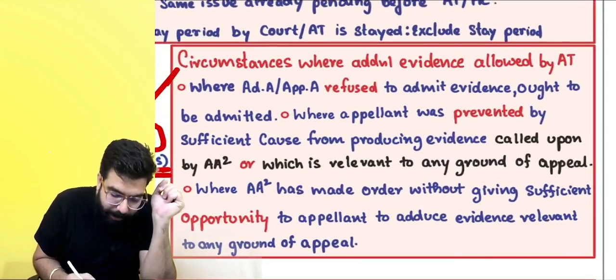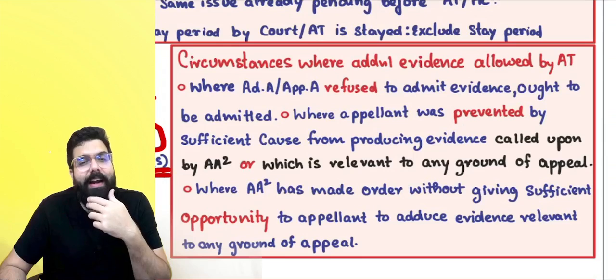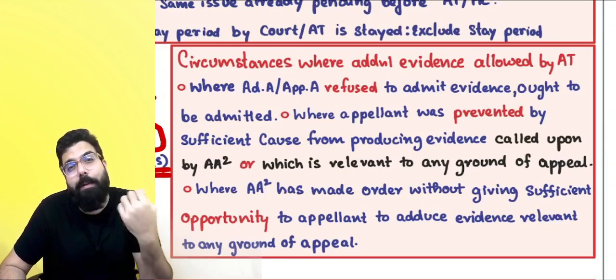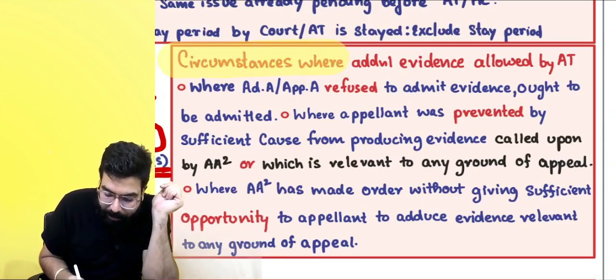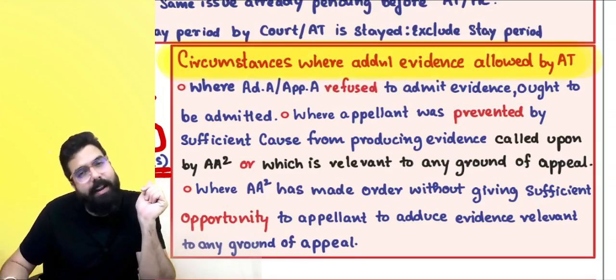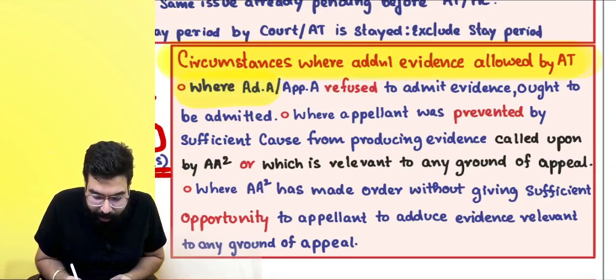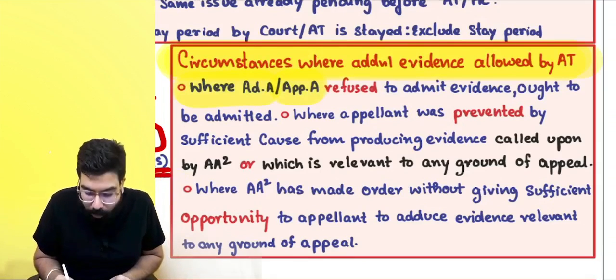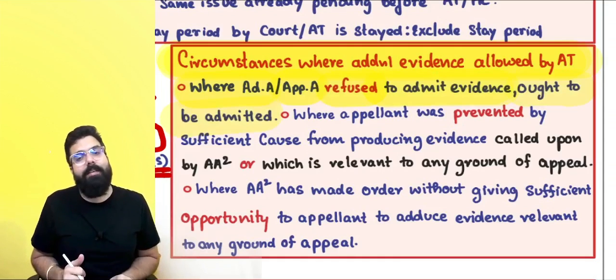Now, there can be a question in the exam. Can the appellate tribunal admit additional evidences? Always remember, where the adjudicating authority or appellate authority refused to admit evidences which ought to have been admitted, then the appellate tribunal can admit additional evidence.